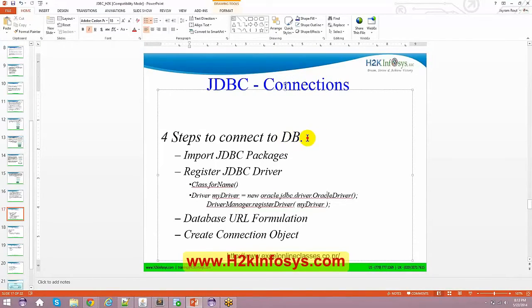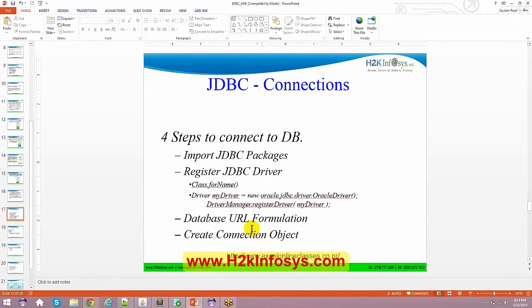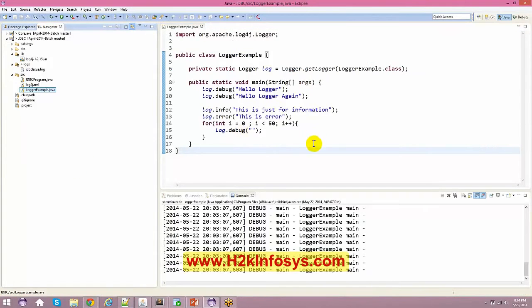So there are basically 4 steps involved. One is first you have to import all the JDBC packages. Then register your JDBC driver, okay, and then you have to get the database URL, and then you have to create connections, all right, and then after that you can hit the database basically. So let us go one by one and see what all things we need to do, all right.